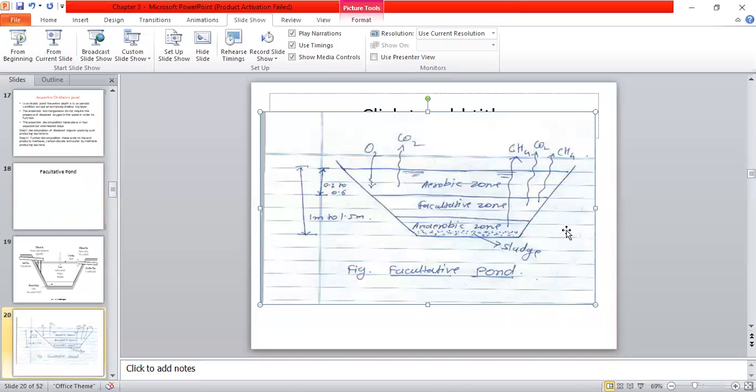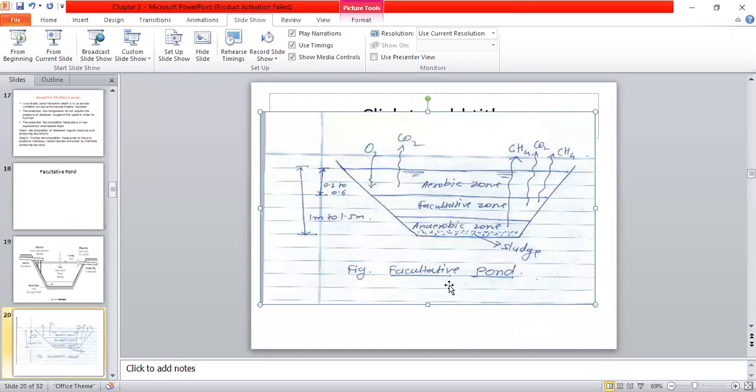We saw in the aerobic pond, aerobic bacteria are working, and for that purpose we need to construct a shallow pond where the penetration of atmospheric oxygen and sunlight will be possible. That is the aerobic pond. Another one, we saw the anaerobic pond where the anaerobic bacteria have to work, and for that purpose we need to increase the depth of the pond. Meanwhile, it will create an anaerobic environment in that particular pond.